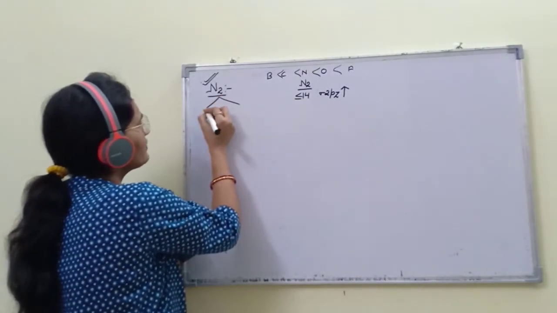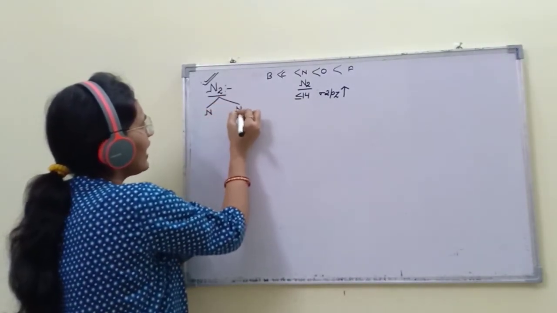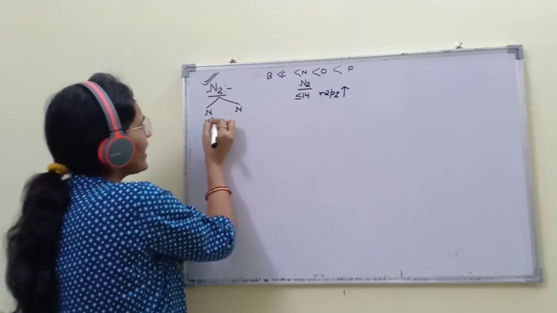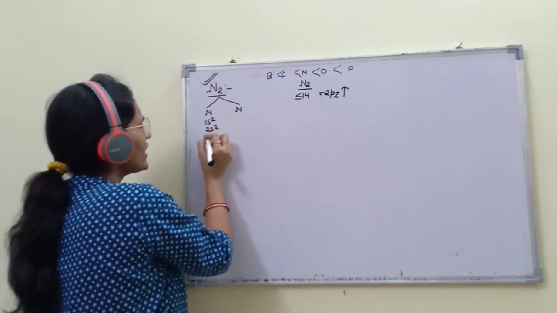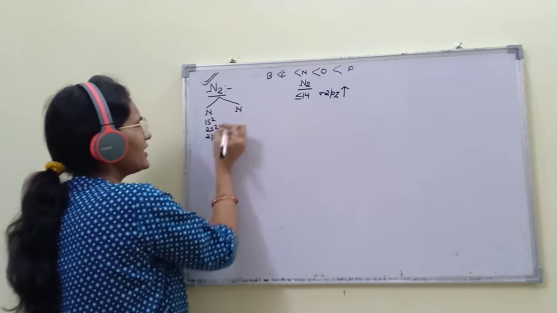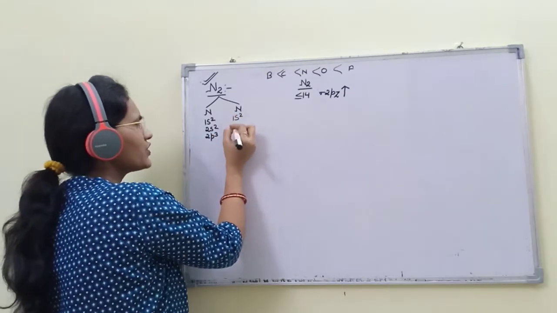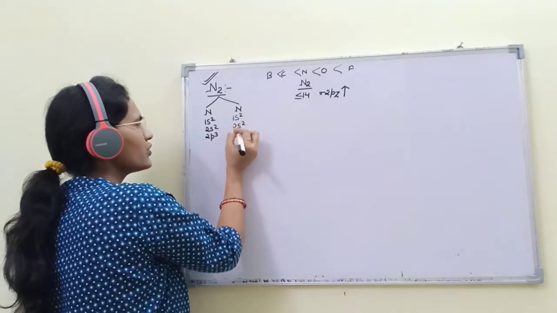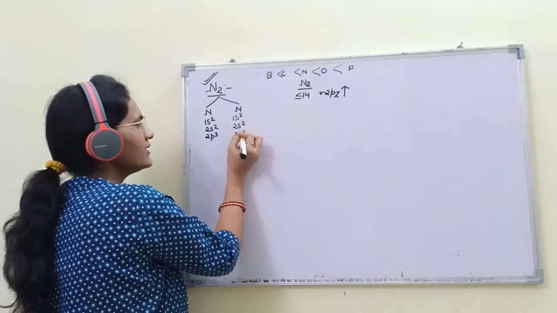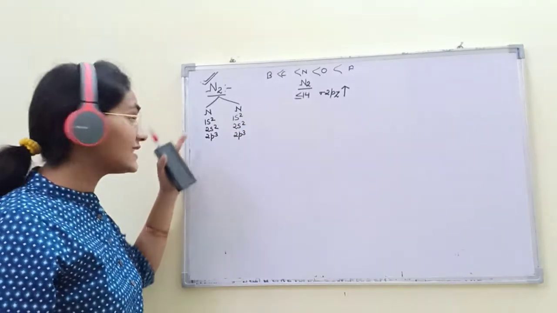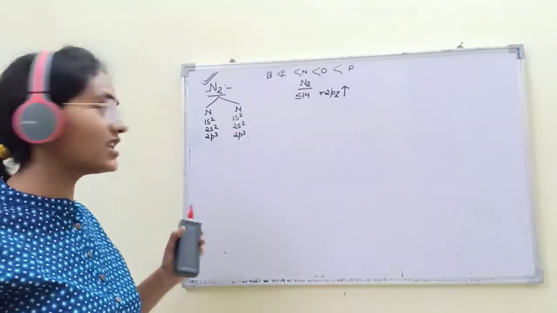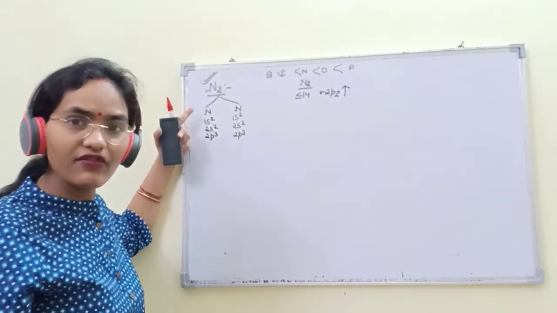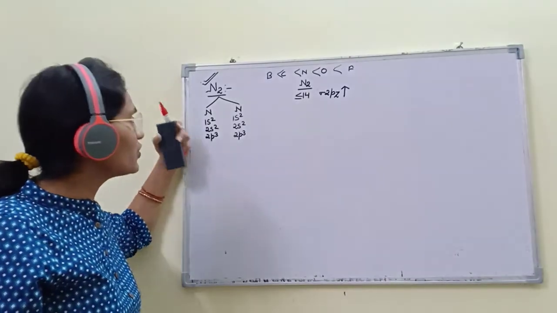N, 1s2, 2s2, 2p3. This is the configuration. What is the configuration of a nitrogen atom? 1s2, 2s2, 2p3.